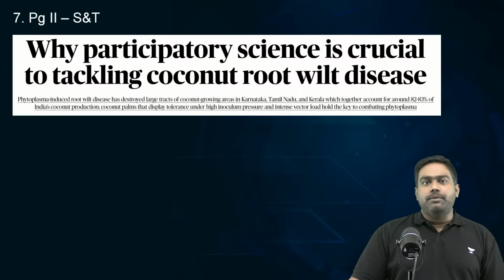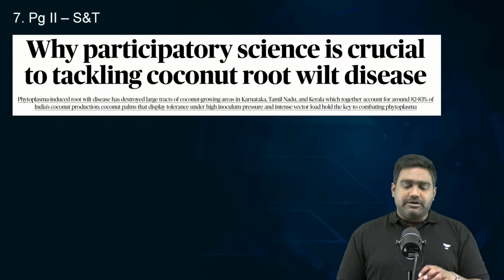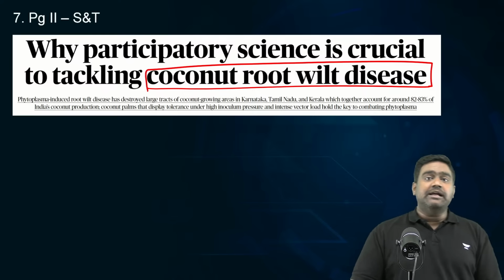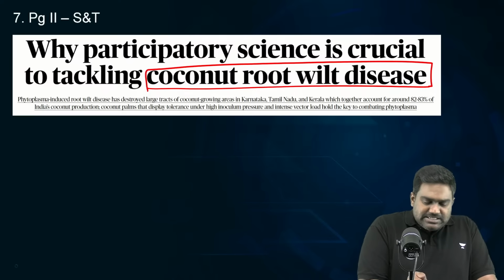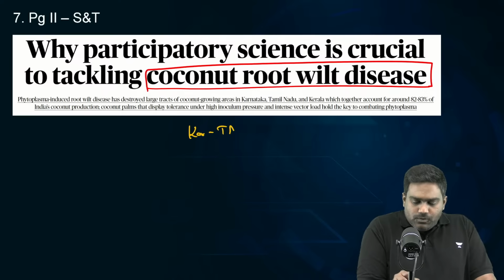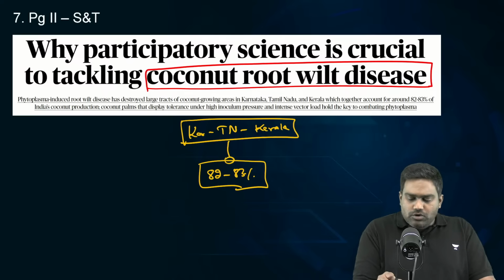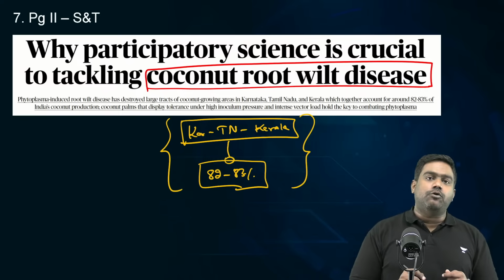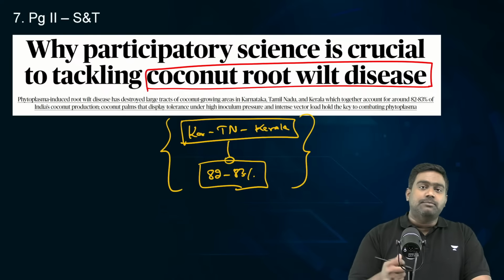Now, coming to the last topic for today, on the supplementary section in the second page, The Hindu carries an article that refers to the coconut root wilt disease, which is becoming a major nightmare for coconut farmers in southern parts of India. The states like Karnataka, Tamil Nadu, and Kerala. These three states account for nearly 82 to 83% of the coconut production in the country. And the coconut industry is a massive and major industry for the agro food economy. So these three states are the primary producers: Karnataka, Tamil Nadu, and Kerala.